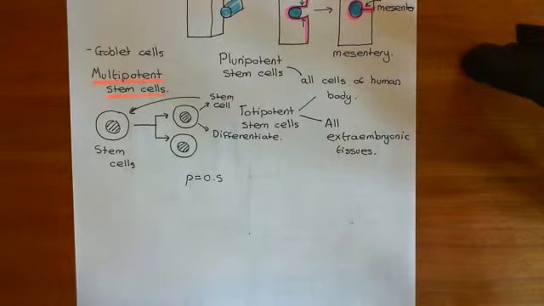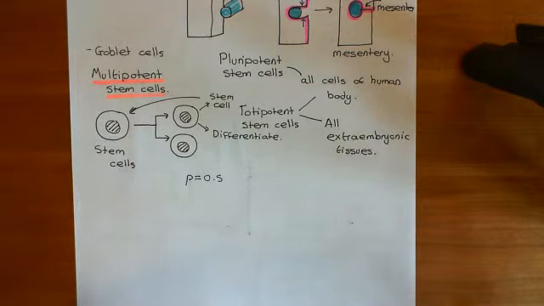So a stem cell doesn't just differentiate into a terminally differentiated cell. It firstly divides to produce two cells, which then both have the choice of whether they want to become stem cells or whether they want to differentiate.